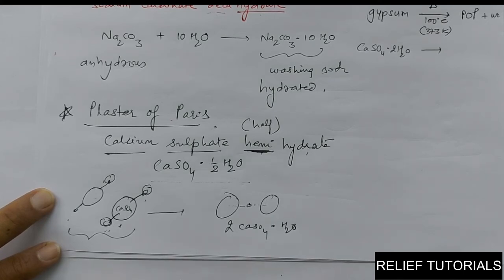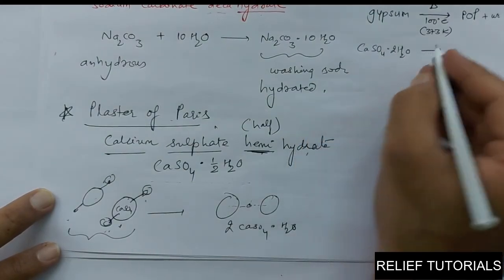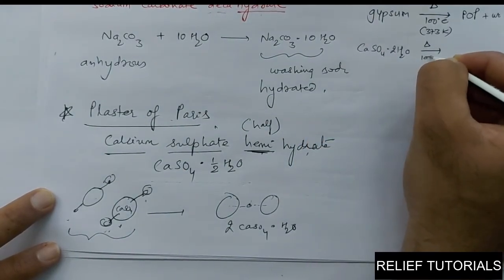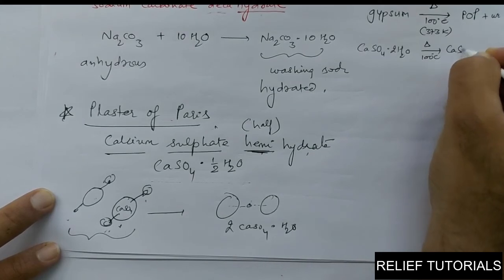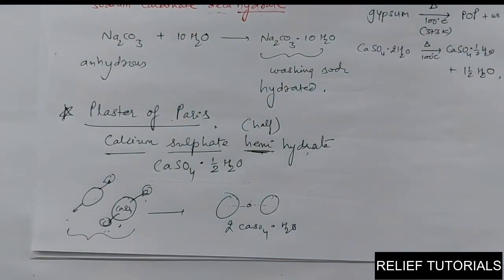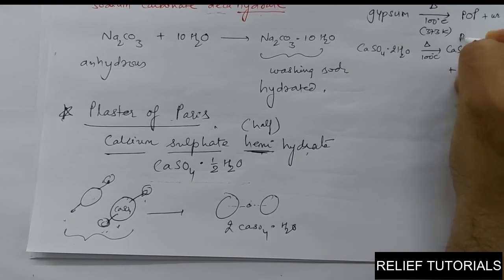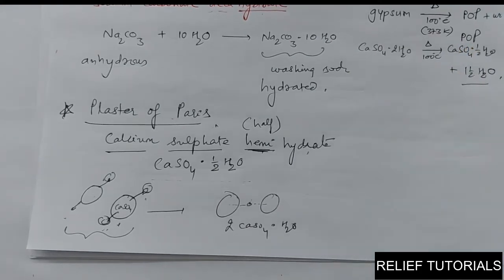But if you divide this by 2, per 1 CaSO4 there is half a water molecule connected. So what we can write: CaSO4 into 2H2O is heated at 100 degrees Celsius. It forms CaSO4 into half H2O, and 1.5 H2O water is evaporated. So the balanced chemical equation is this: CaSO4 into half H2O, this is called POP, plaster of Paris, and this is 1.5 H2O.